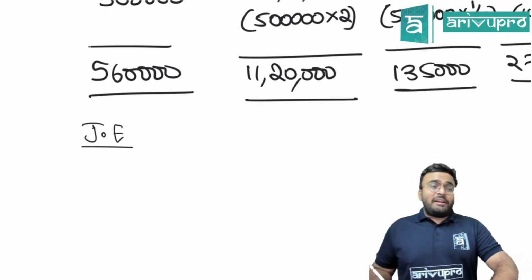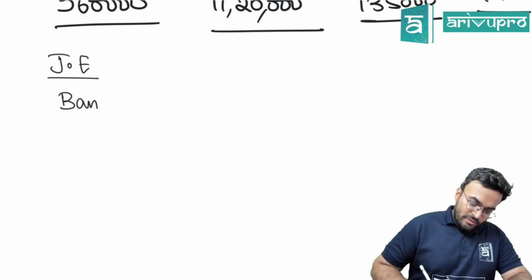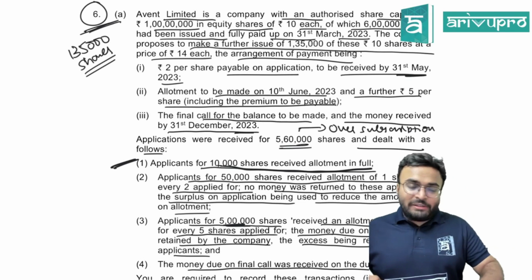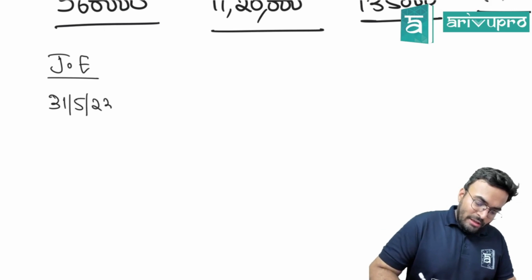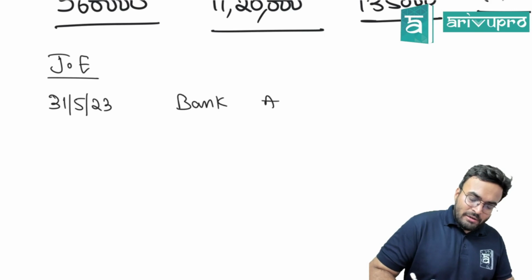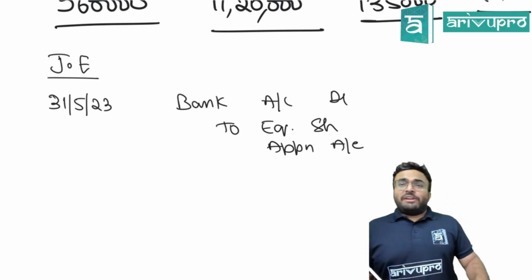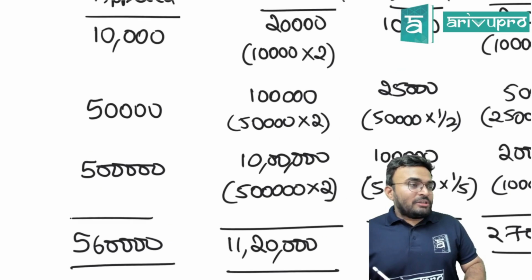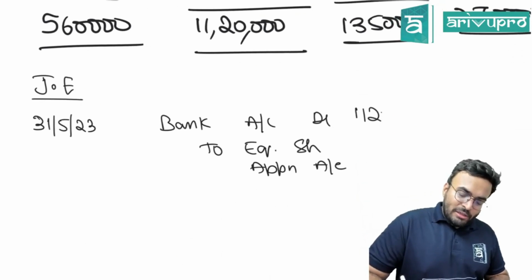Journal entries. What is the first journal entry? Bank account debited. Sorry, they have given dates, so you have to follow the dates. They said application to be received on 31st May 2023. The entry is bank account debited to equity share application account. How much? 11,20,000. Already there in the table. 11,20,000 is the amount.